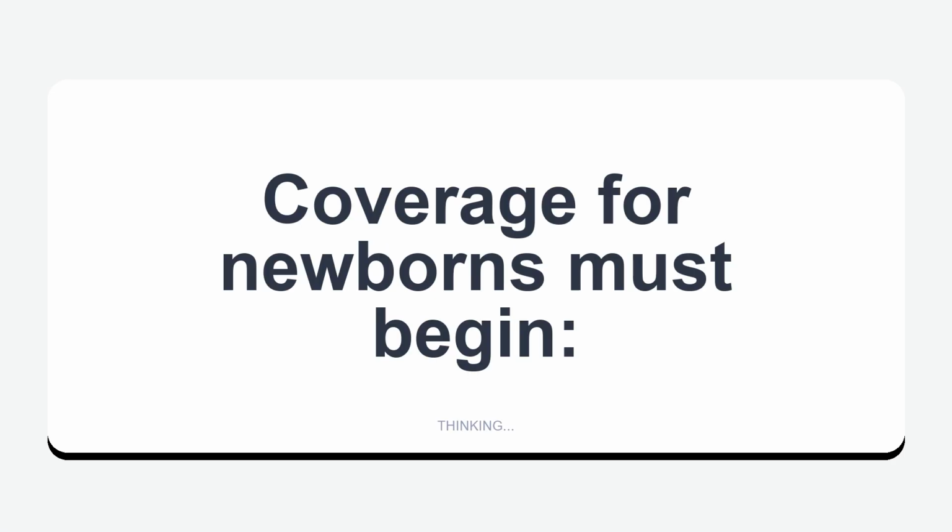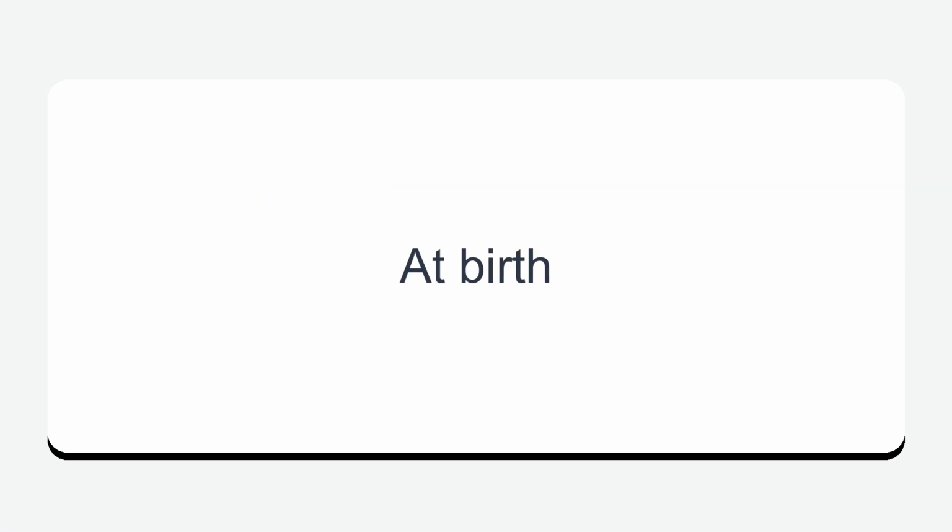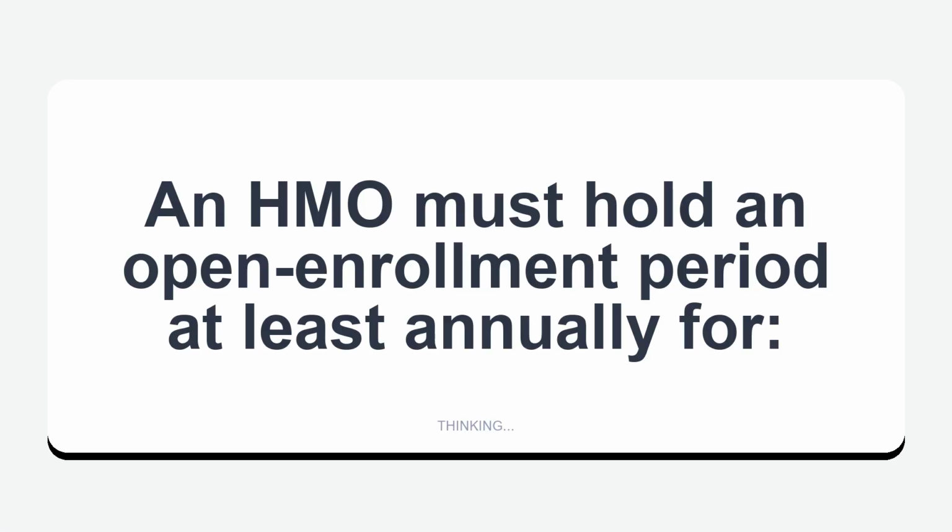Capitation. Coverage for newborns must begin at birth. An HMO must hold an open enrollment period at least annually for 31 days.